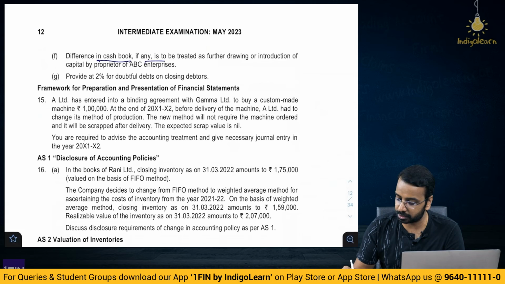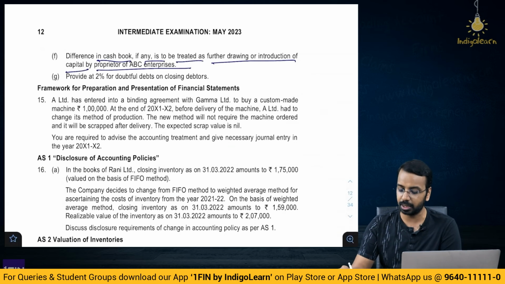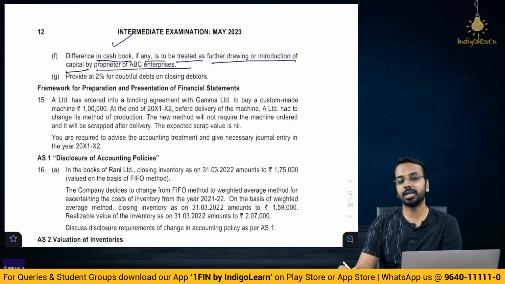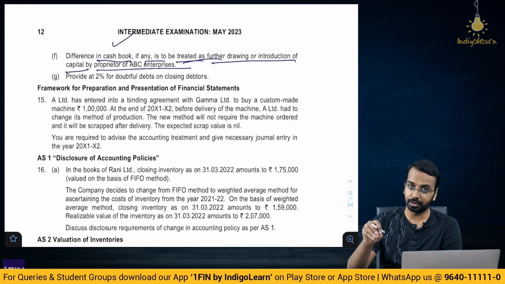Differences in cash book, if any, is to be treated as further drawing or introduction of capital by proprietor. So, if there is any shortfall, you will say, okay, it's a drawing. If there is any shortfall, means the proprietor has introduced capital,